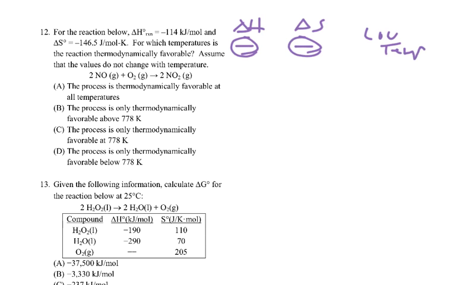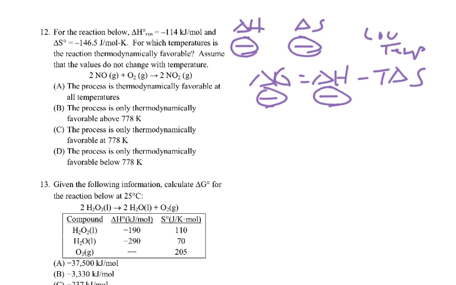And I have that just because I memorized that, but we can also see what's going on is that we have delta G equals delta H minus T delta S. If we want it thermodynamically favorable, we need delta G to be a negative value. Now this is negative, and that's going to cause my delta G to be negative. But the fact that this is negative, okay, that's not good, because negative will be a positive term. So if I have a small temperature, that'll make this term not so important, so it'll allow my delta G to be negative. So I knew this will be spontaneous at low temperatures.